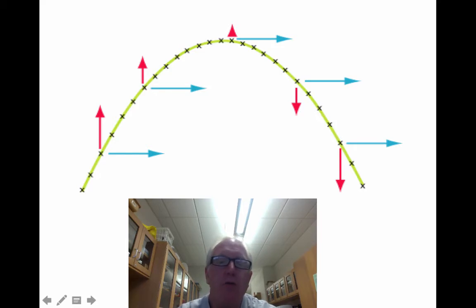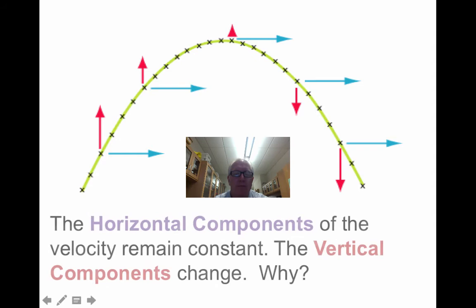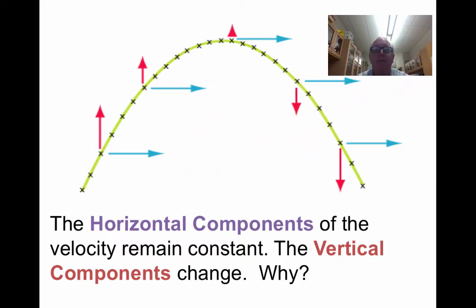And the blue arrows have a steady length to them, and they're always pointing in the same direction horizontally. So the horizontal components don't change, and the vertical components do change. Well, why would that be true? Gravity does not act in the horizontal direction, so there will be no acceleration in the horizontal direction. But in the vertical direction, it changes because of gravity.